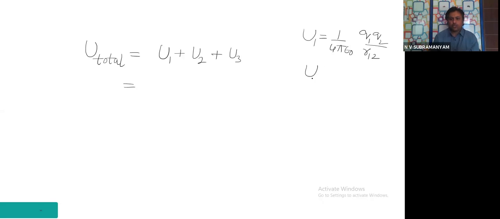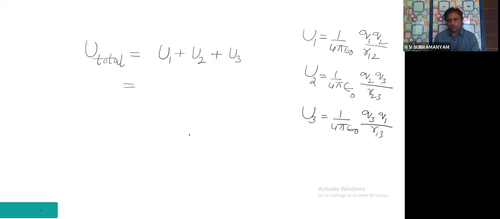Like that, what was U2? 1 by 4 pi epsilon 0 Q2 Q3 by R23. What about U3? 1 by 4 pi epsilon 0 Q3 Q1 by R13.